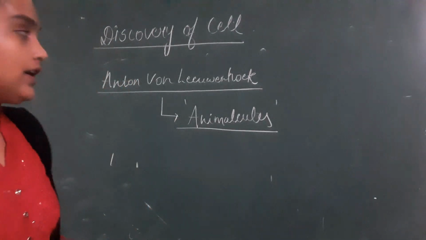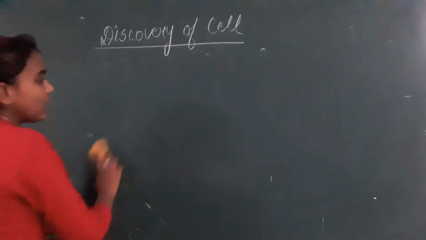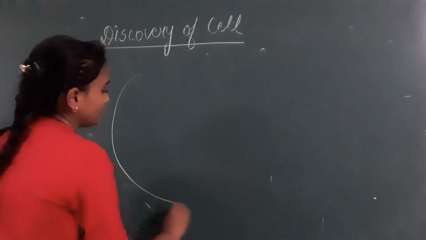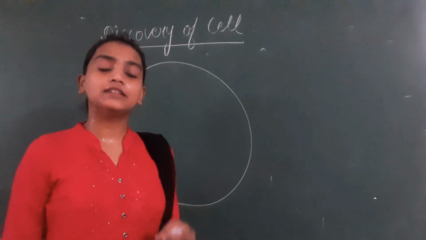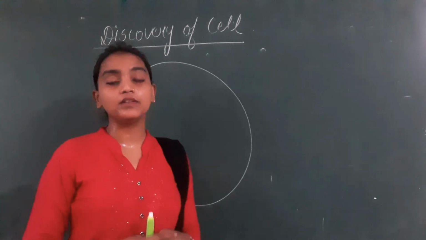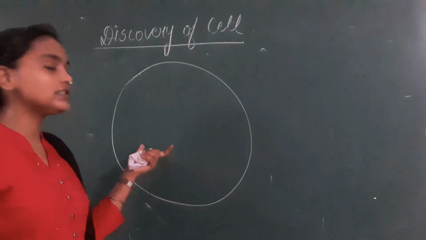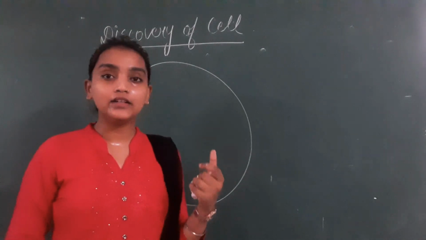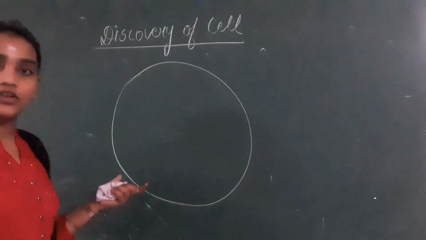Now, with the advancement in the microscope, children, we have understood the structure of the cell, and we have also understood that all living organisms are composed of cells. If we talk about the internal, or ultra microscopic structure, what do you mean by ultra microscopic?